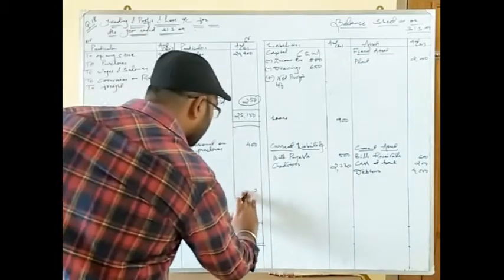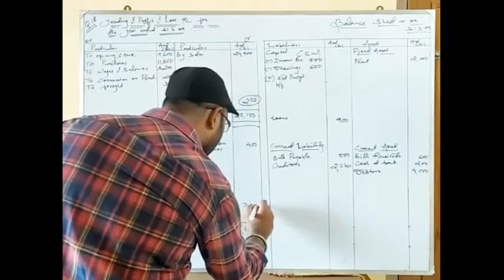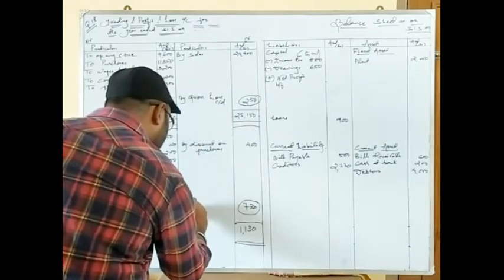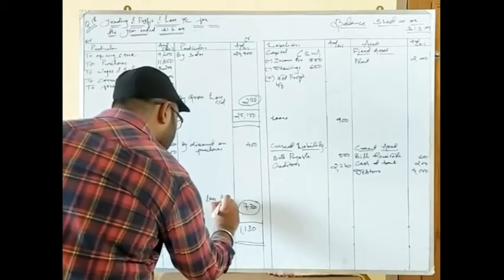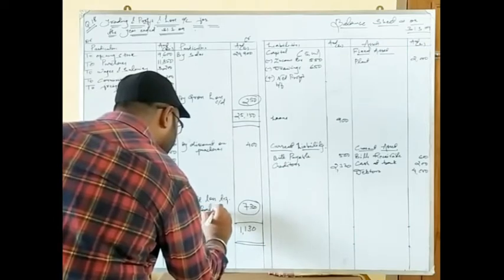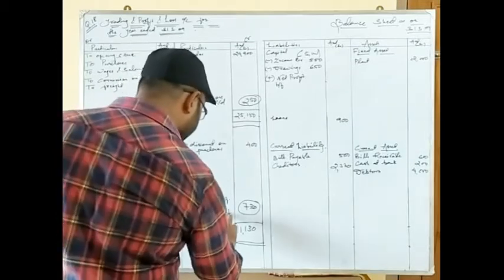You can write it more down so that it will be more visible. Okay, 730 is your net loss. You write here by net loss transferred to balance sheet. Okay.